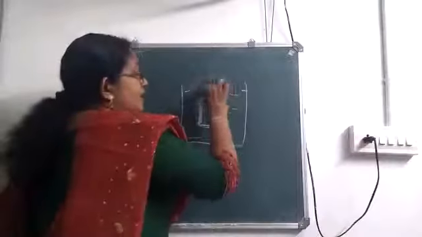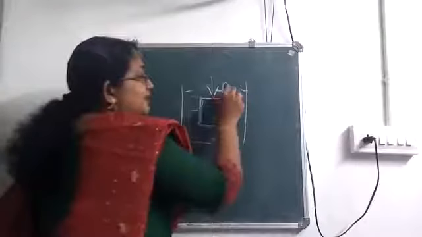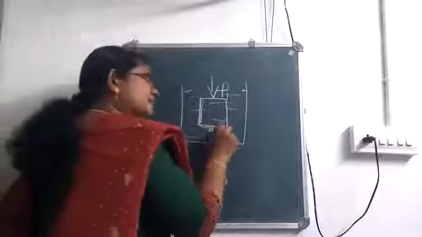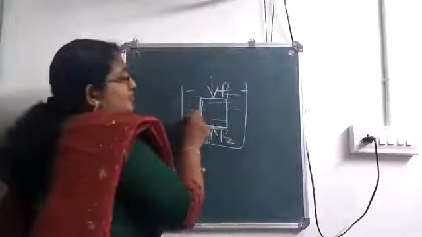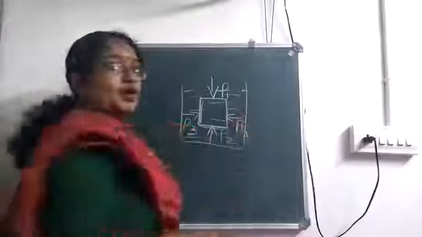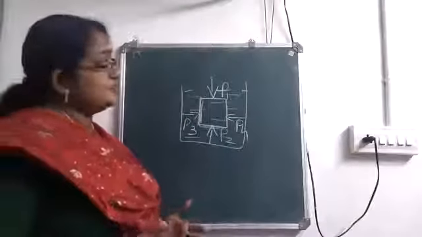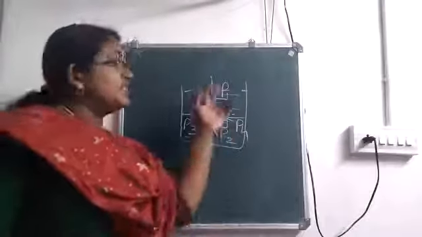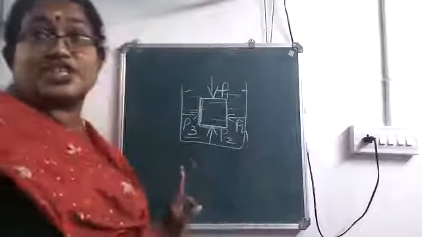So from here we will be having pressure. Let me name it as P1. In the upward direction P2, and here P3 and P4. Okay, so liquid exerts pressure in all the directions. I just considered all the 4 directions here.